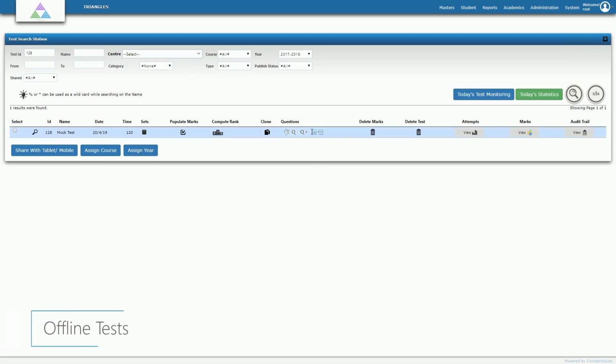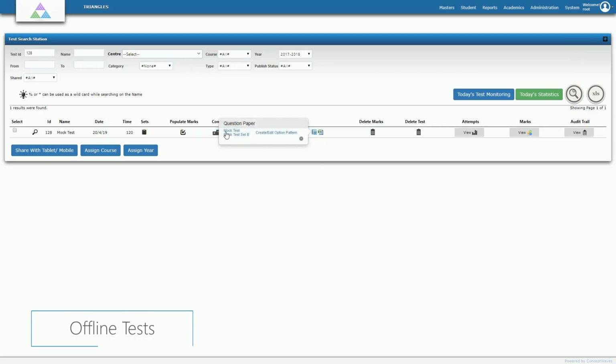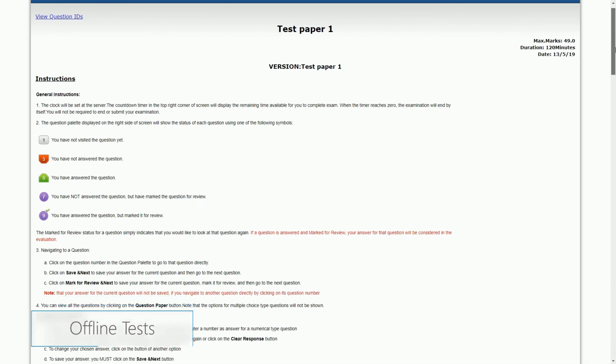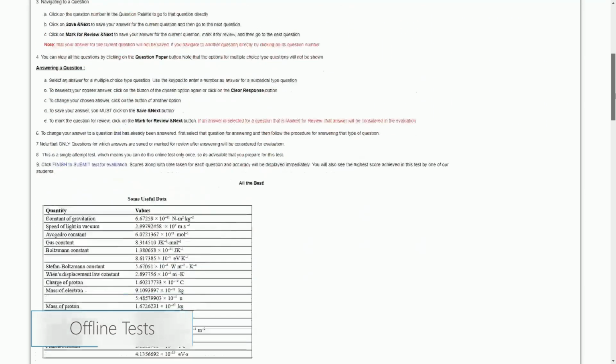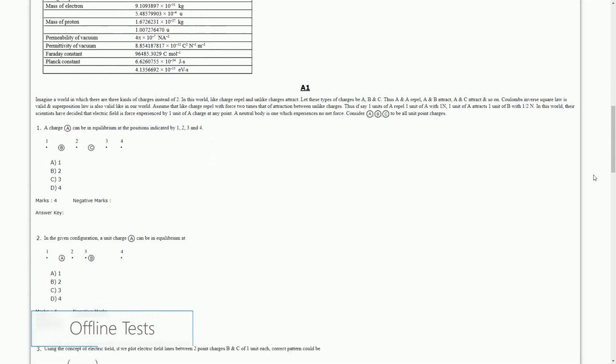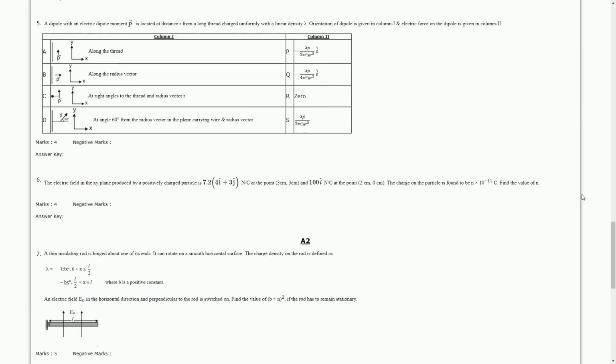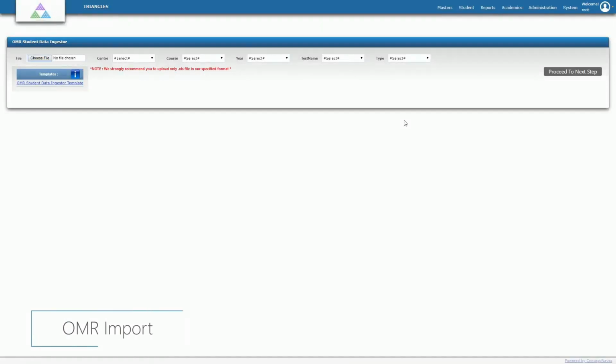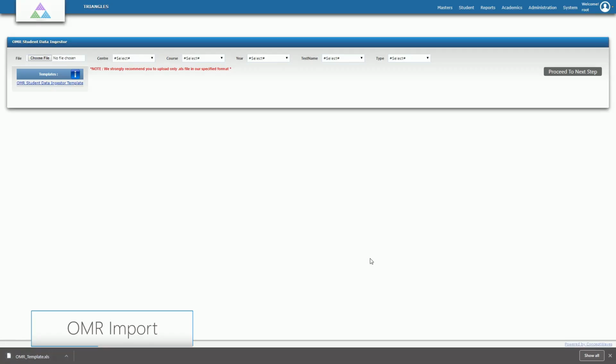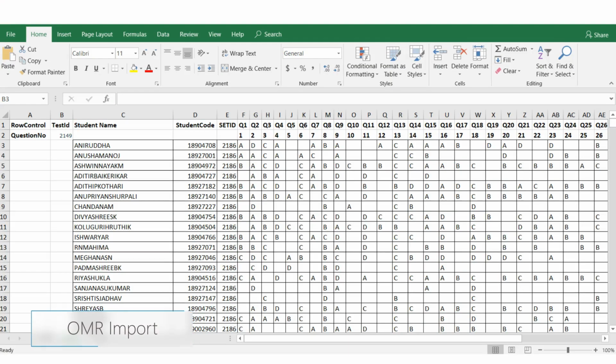You could simply decide to conduct the exam offline and use the question bank to export the question paper generated to a Word document or a PDF. Print this document and distribute copies of it to students in classroom. When students mark answers to a classroom paper-based test, those answers can be imported back into the platform for an in-depth analysis and profiling of the student on several dimensions.